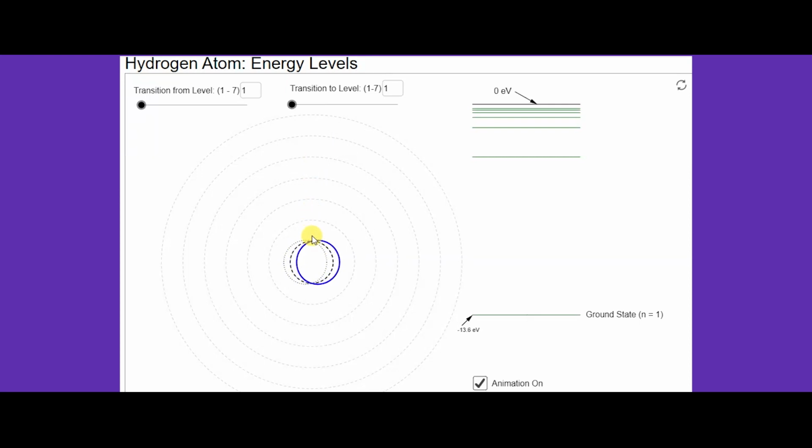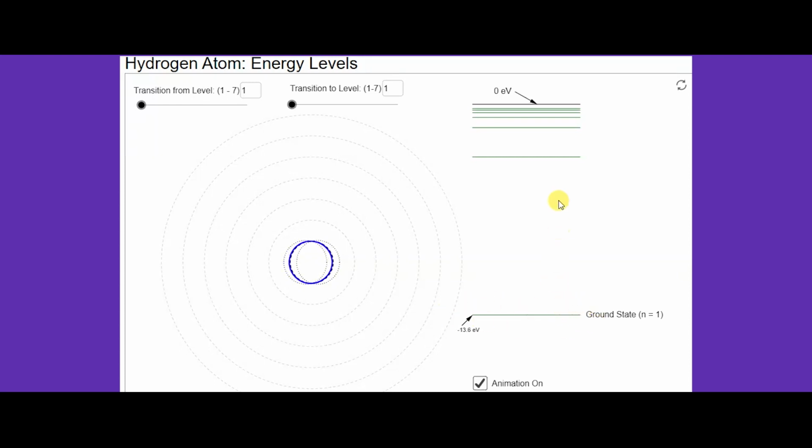As an electron transits from lower energy, that is the ground state, to a high energy level, there is absorption of energy taking place, and as an electron transits from a higher energy level to a lower energy level, there is emission of energy taking place. At the side, these lines also represent the energy levels. In the ground state, the electron has an energy of negative 13.6 electron volt.